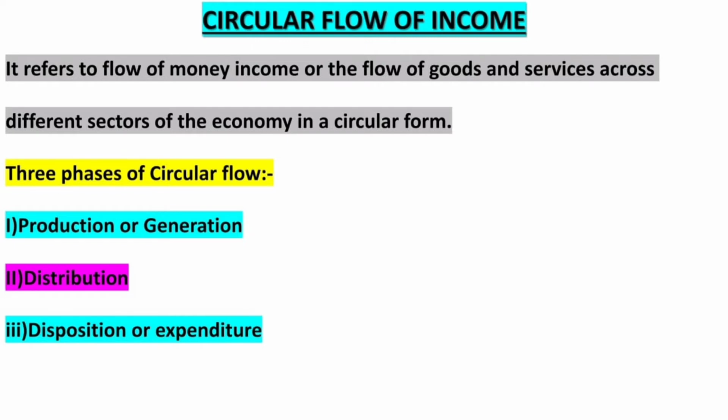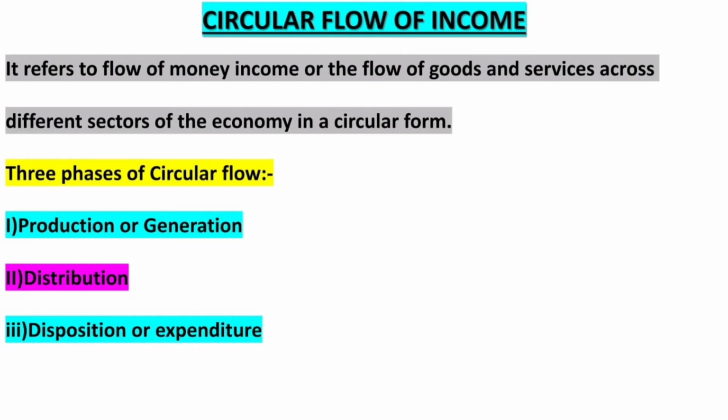Real income is the flow of goods and services across different sectors of the economy in a circular form. And when goods and services are produced, there is a group of consumers to consume them. While they consume also, they are consuming by spending money. So there is money income, the flow of money and the flow of goods and services. It is happening in the economy in a circular form.